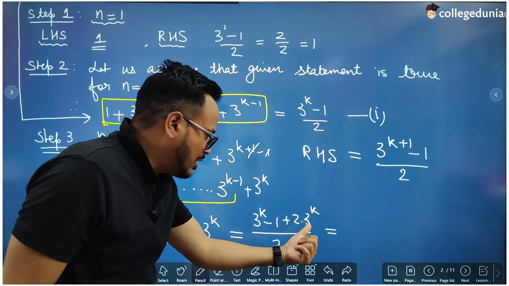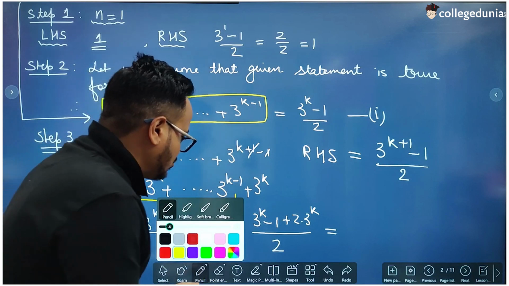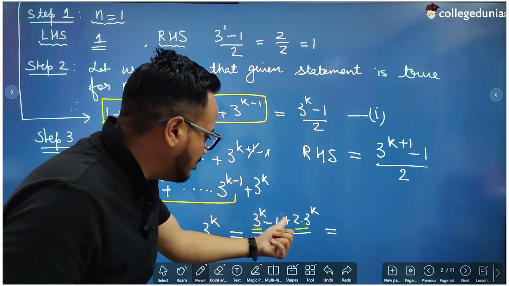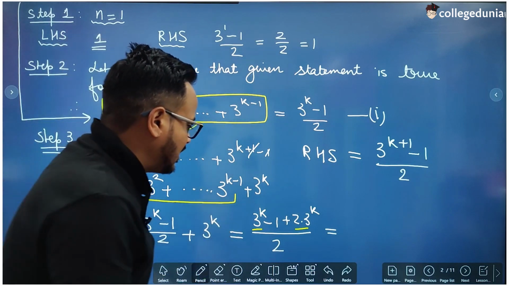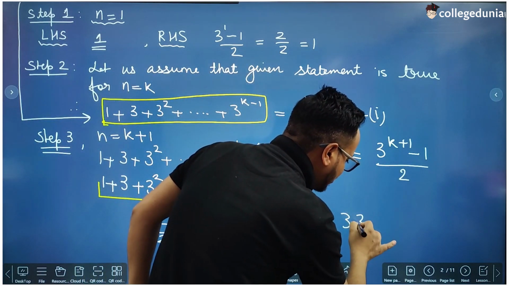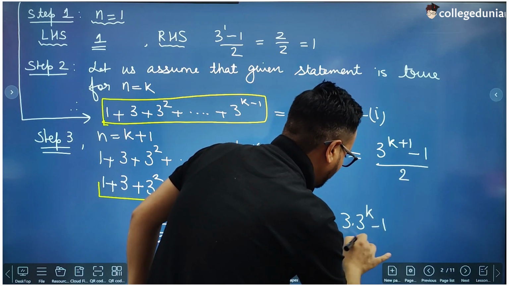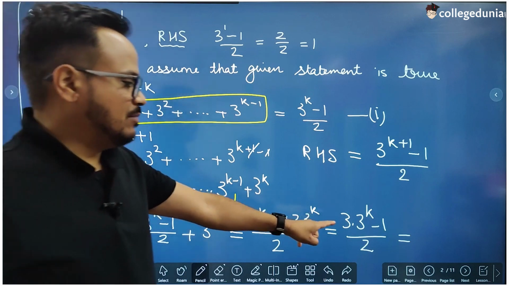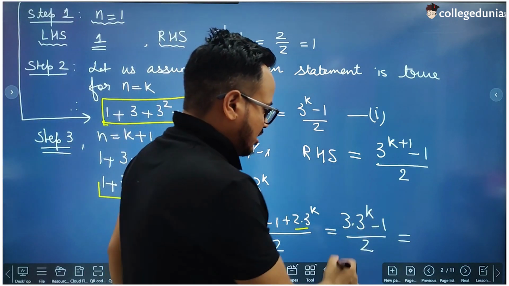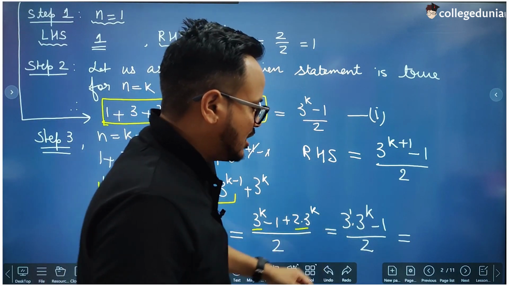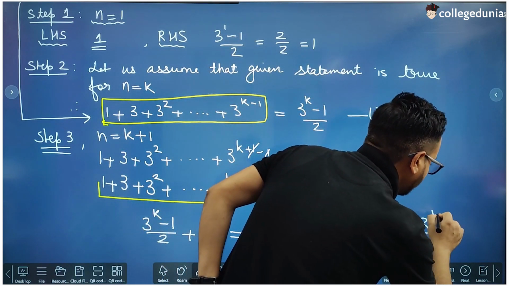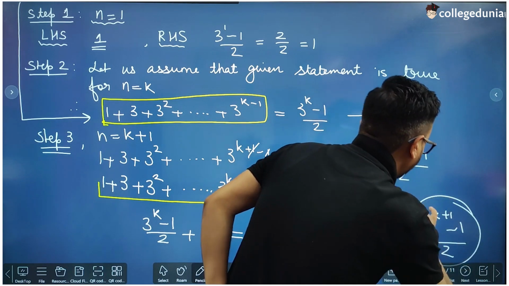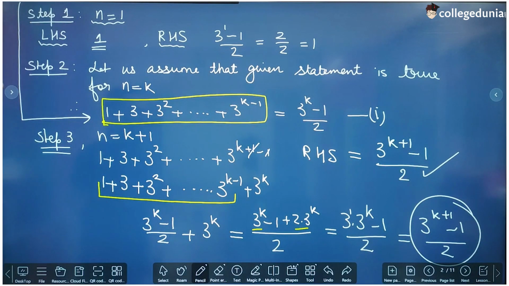So if we take 3 raised to power k common from these two terms, this one and this one, let us take 3 raised to power k common. So 1 plus 2, we will get 3. So this becomes 3 into 3 raised to power k minus 1 divided by 2, and if the bases are same, we can add the powers, right? The power of 3 here is 1, so this becomes 3 raised to power k plus 1 minus 1 divided by 2, which is the RHS of this part.